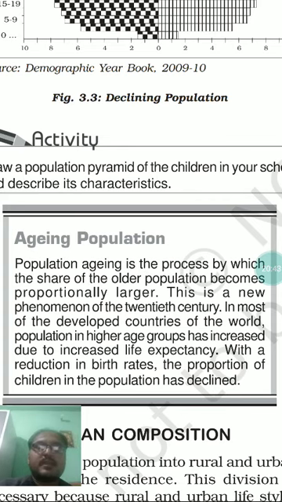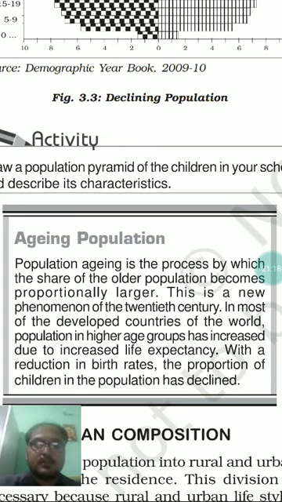So in any of the developed countries of the world, you will find that the population in the higher age group is going to increase due to increased life expectancy, with a reduction in the birth rate. Definitely they are also exhibiting family planning, but with a constant approach, not abruptly, not at random, but over a long period of time, not within a short time. So they go for foolproof planning for reduction in birth rates.